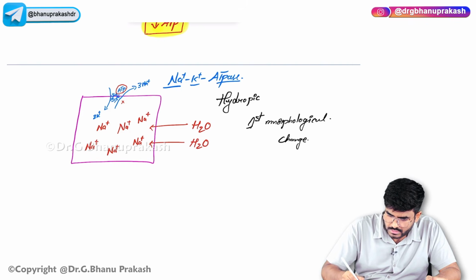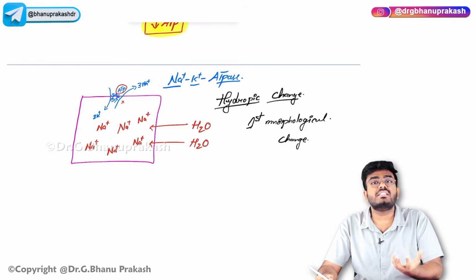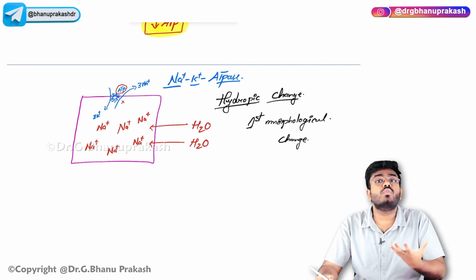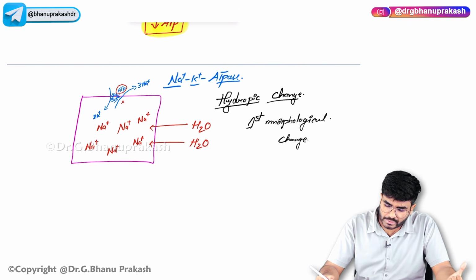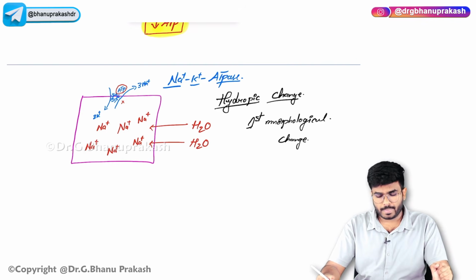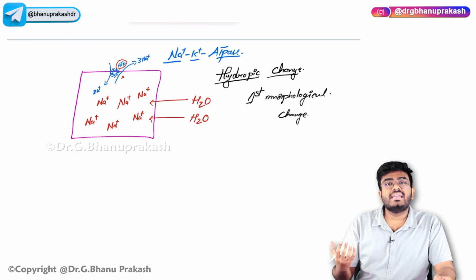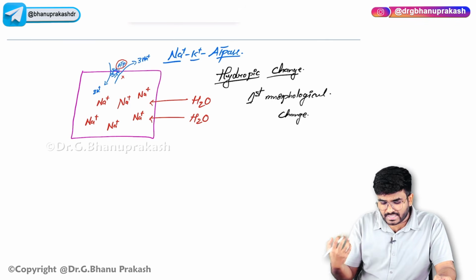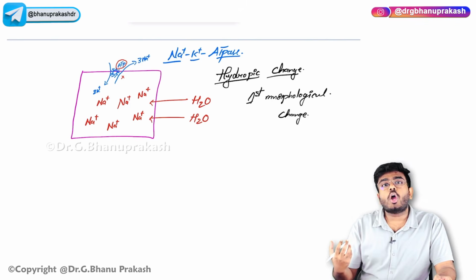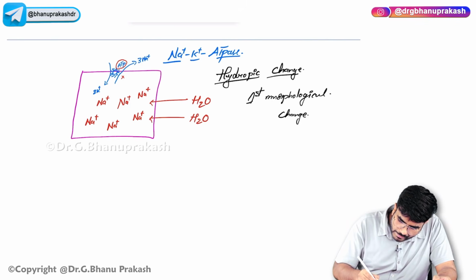Okay, hydropic change or hydropic swelling, the cells are going to swell up. The cells will take the water and they are getting swollen. So this is called the hydropic change, which is the first morphological change seen with cell injury. Now the second point which I want you to know is, as a cell is taking up this water, in order to accommodate this water, do you know what exactly happens?